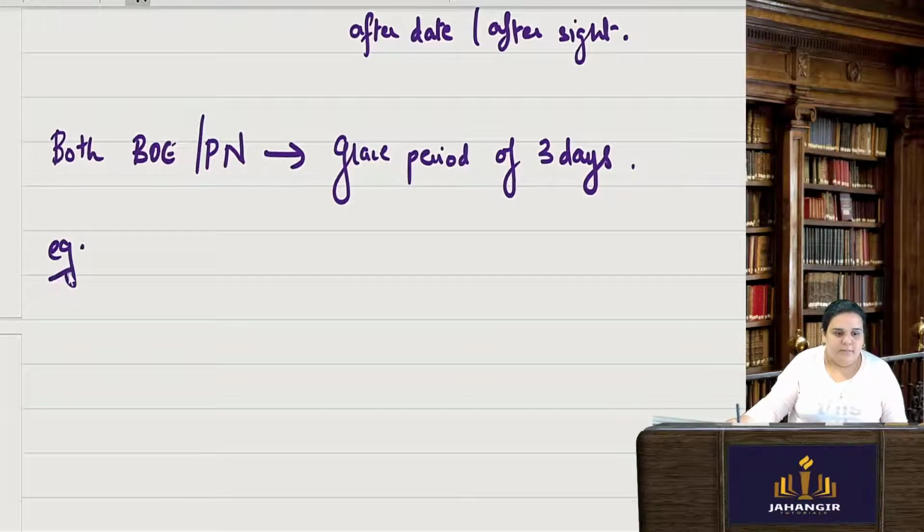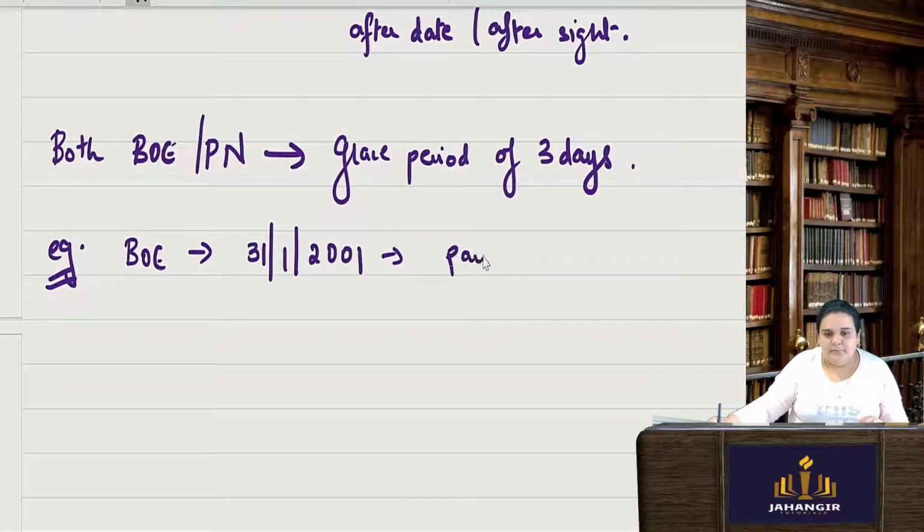For example, say a bill of exchange is dated 31st of Jan 2001. The date on the bill of exchange is this date. It is payable at 1 month after the date.